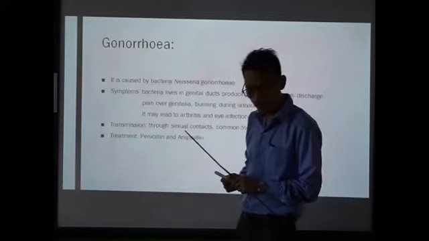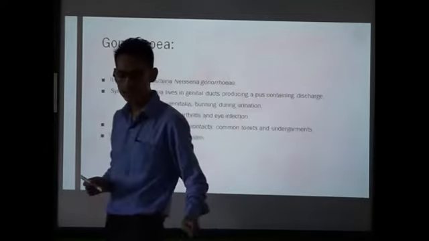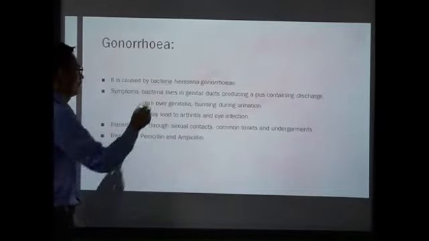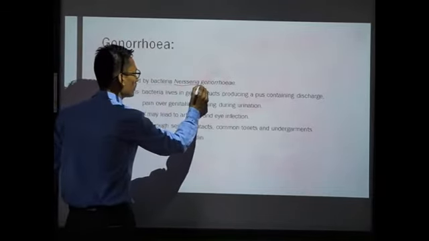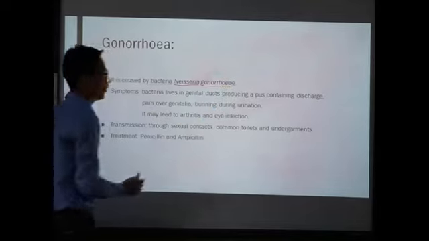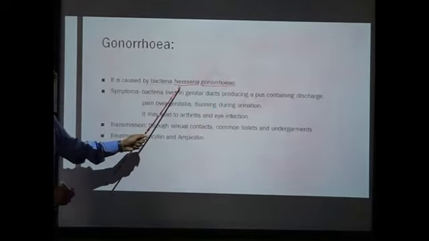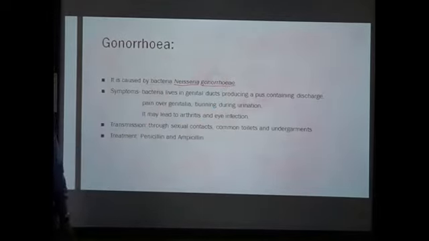It's a bacterial STD that is caused by Neisseria gonorrhoeae. So remember the name of the bacteria that causes gonorrhea. Here also underline the name of the causative agent separately when you are writing it as a scientific name.